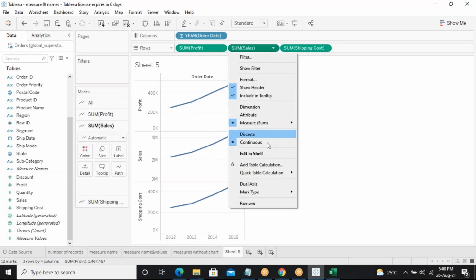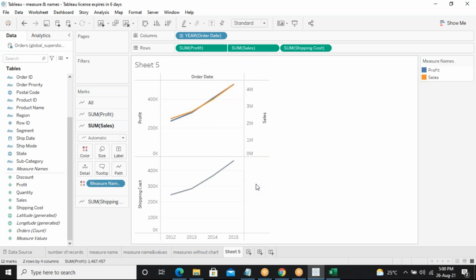Just click on this arrow mark. You check it out: on the second one you will have an option called dual axis. If you select dual axis, the first two will be combined, which is nothing but profit and sales.